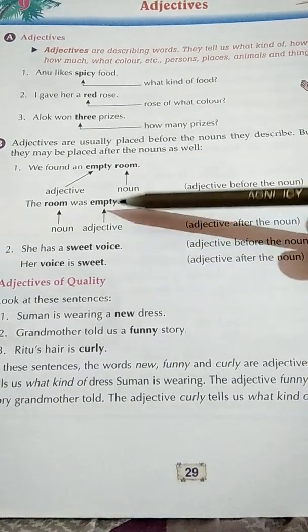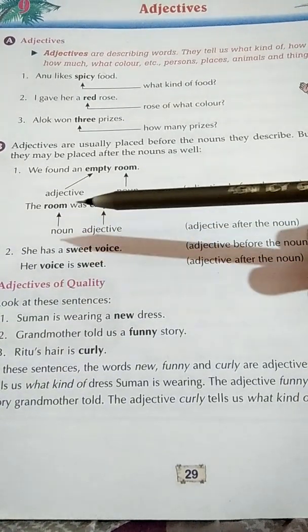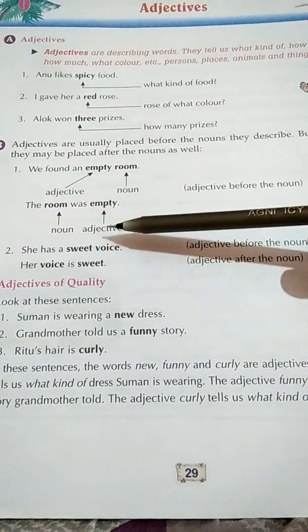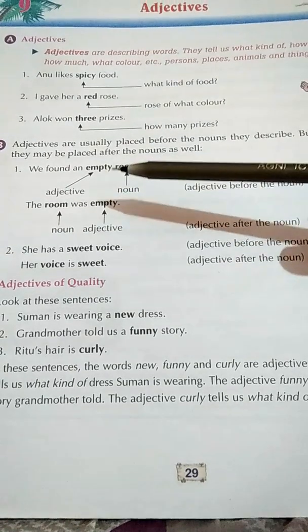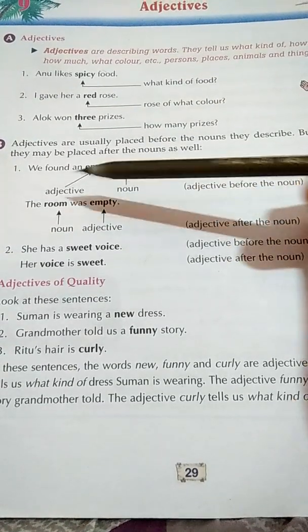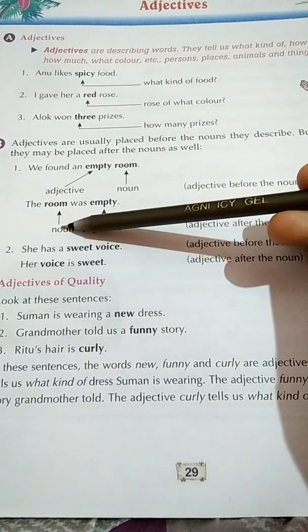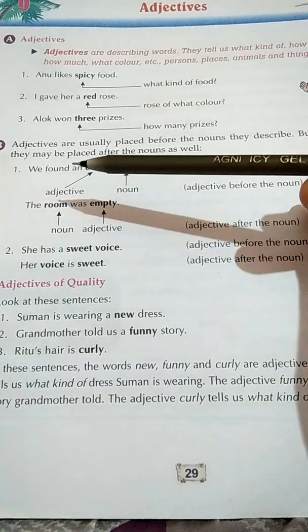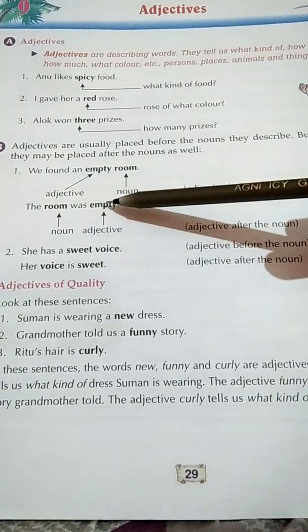Next sentence. The room was empty. Here room is noun and empty is adjective. In this sentence, we have used the adjective after noun. So noun is room here and adjective is empty, and we have used the adjective after noun.